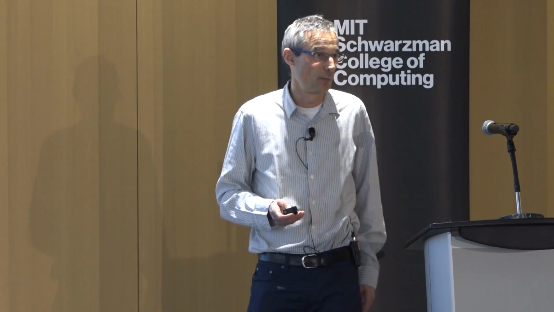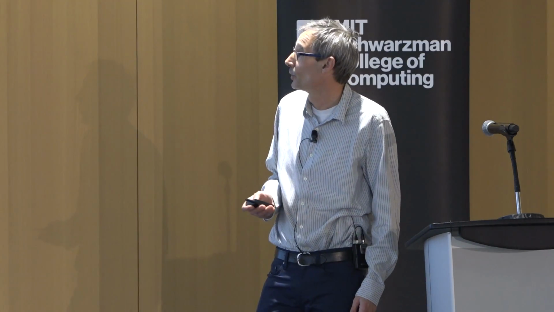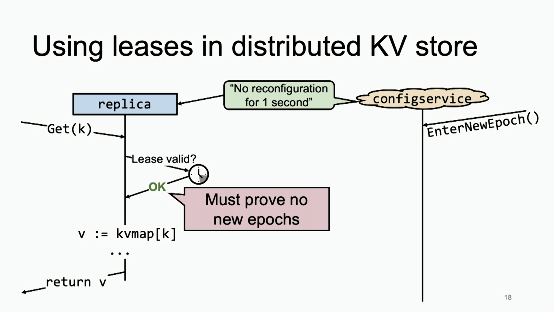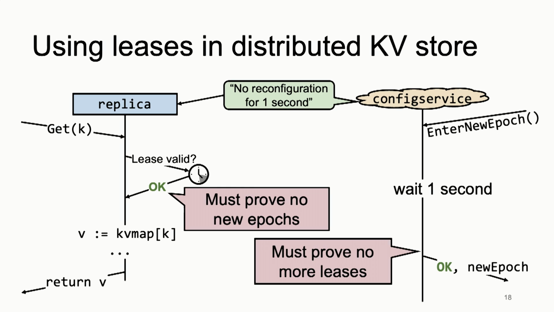How do you change from one configuration to the next one? Well, at some point maybe a client notices that a machine is permanently damaged and tells the configuration server, please enter a new epoch. The configuration server waits for a second until all the leases have expired, and at the point that all the leases have expired, it says, okay, here's a new epoch. And of course, in the proof, we need to demonstrate that at this particular point in time, when it returns a new epoch to the client, there are indeed no more leases.